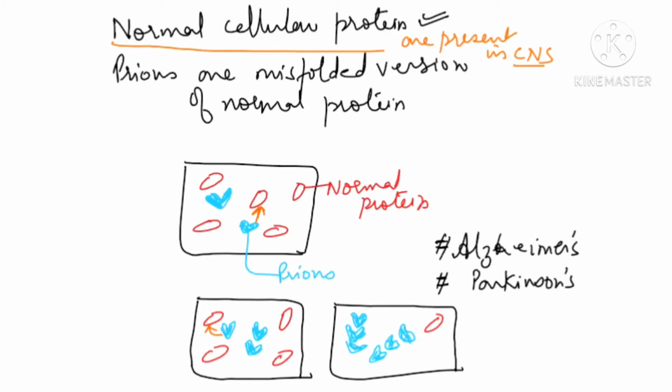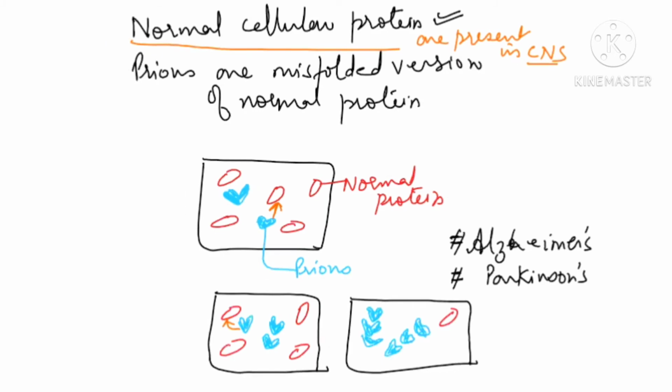And the main question that comes to our mind is, we know protein cannot replicate, then how is the formation of prions going on? See, we say that one person who is not good can make the entire crowd bad. The same way, only one or two prions are making other normal proteins also into prions. This is the way they are changing the shape.